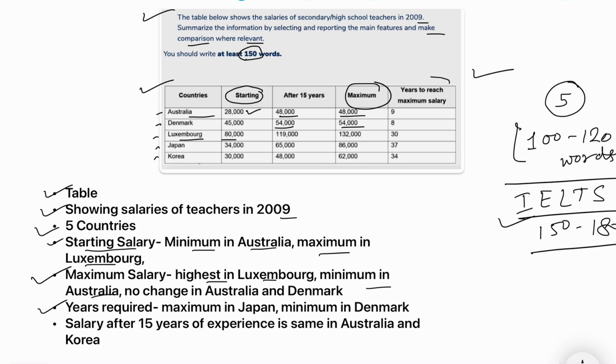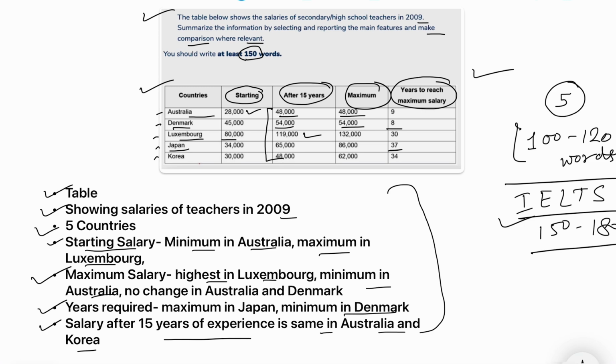Next, you can see the number of years to reach maximum salary. So the years required are maximum in Japan, meaning Japan took the longest time, and minimum in Denmark, meaning Denmark took the least time to reach their maximum salary. Now if we talk about this column, salary after 15 years of experience, that is the same in Australia and Korea, and you can even mention the maximum in Luxembourg, and it is the same in Australia and Korea, that is the minimum also.